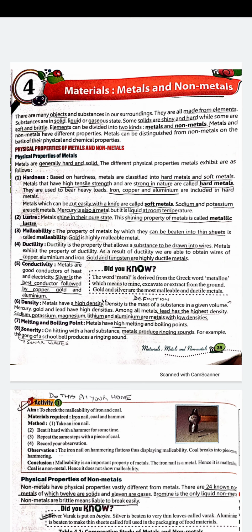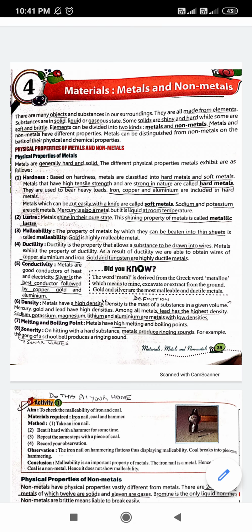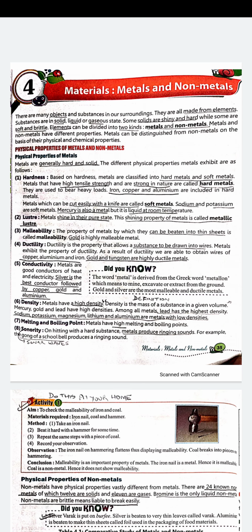आपने थर्मामीटर पे देखा होगा मरकरी, जिसे हिंदी में पारा भी कहा जाता है. Second is lustre. Lustre is the shine. आपने सुना होगा बाइक्स में एंड कार्स में मेटालिक कलर्स आते हैं. So those metallic colors, shiny colors, are because of some metals, and they give the shining property.